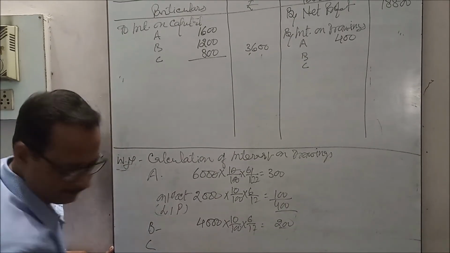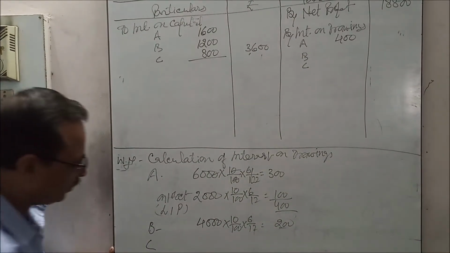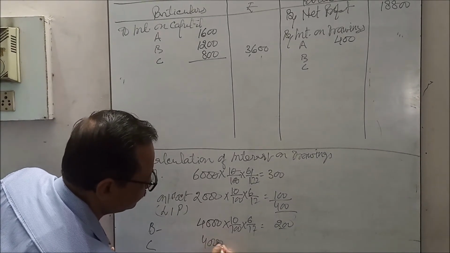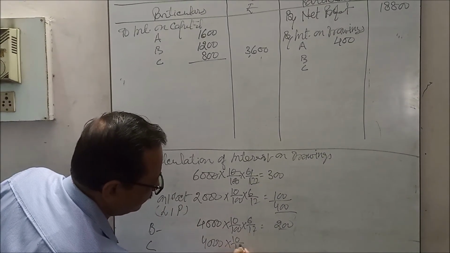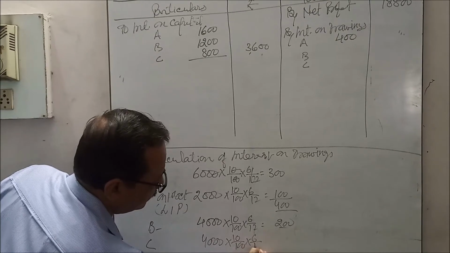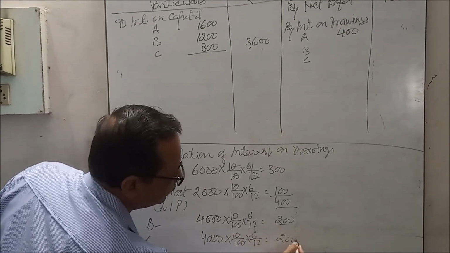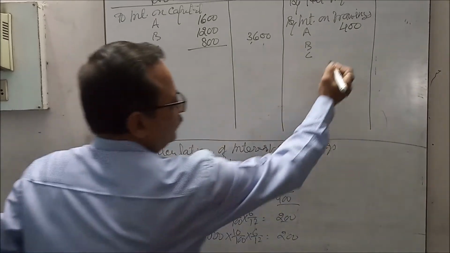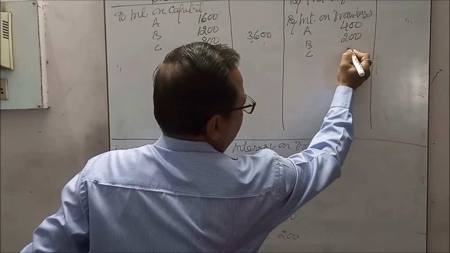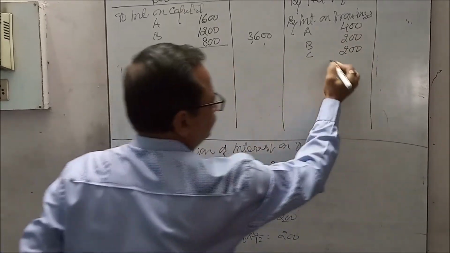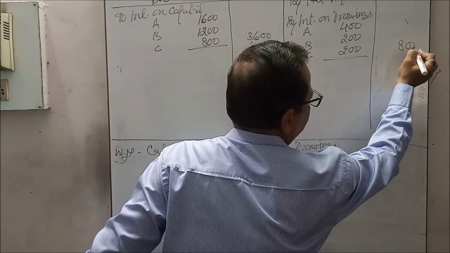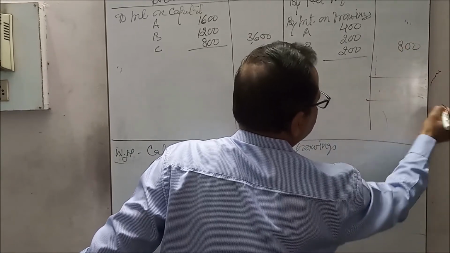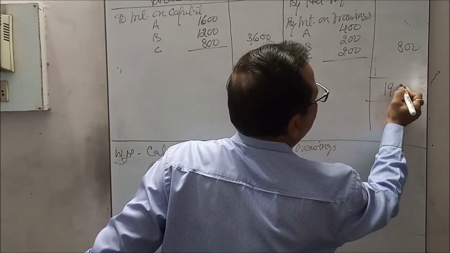Likewise, C's drawings were also 4,000 at 10%, 200. So 400, 200 and 200, total 800. Now we'll get the divisible profit.